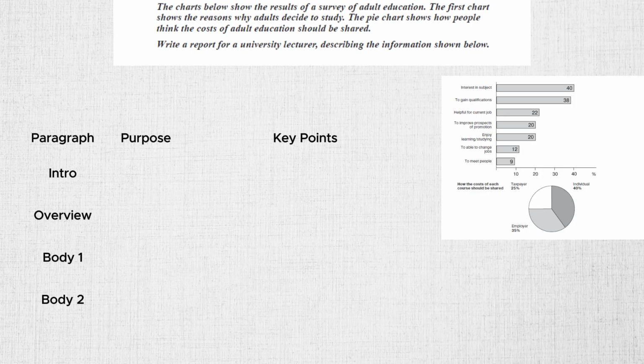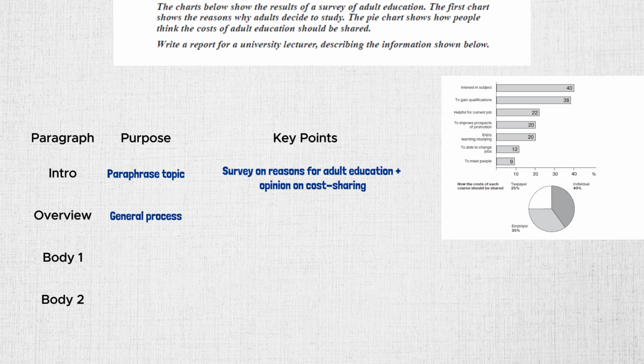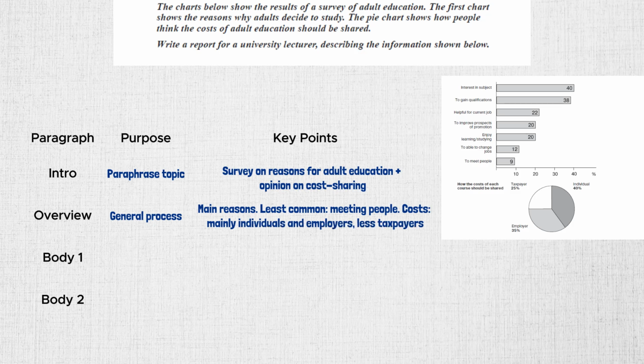Now, let's look at today's plan. In the introduction, we will paraphrase the question. That means we say the same idea in different words. We will mention that the bar chart shows reasons for adult education, and the pie chart shows opinions about who should pay. The overview is the summary. Here, we write about the main trends only. From the bar chart, the top reasons are interest in the subject and gaining qualifications. The least common reason is meeting people. From the pie chart, individuals and employers pay the most, while taxpayers pay the least.